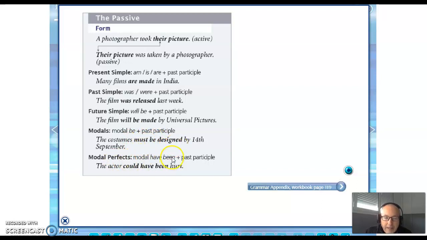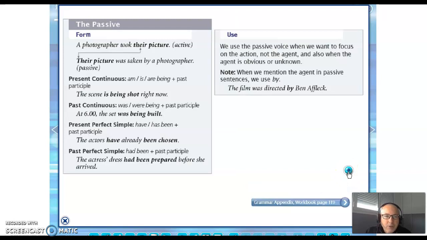And modal perfect, they have the modal with have been plus the past participle. Let's check for an example. The actor could have been hurt. Could is the modal, have been the present perfect, and hurt is the past participle. Okay. So let's finish with that, just by reading the use. Well, we have some more tenses in the present continuous.